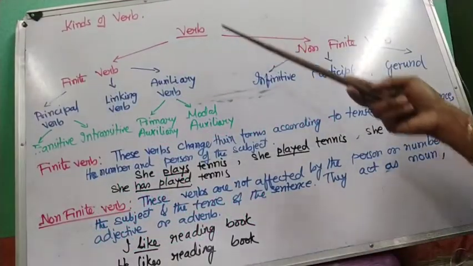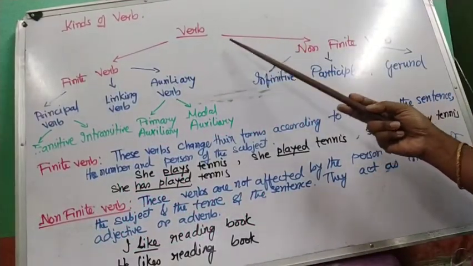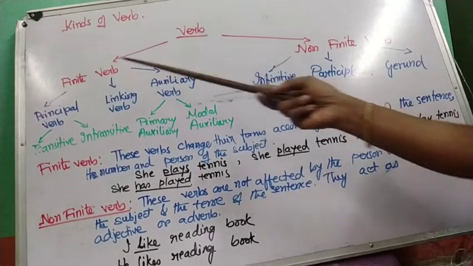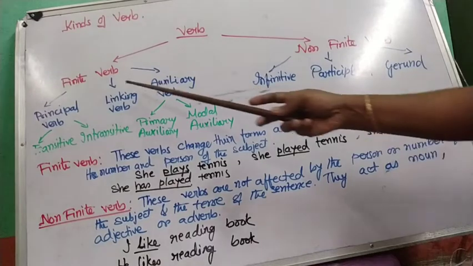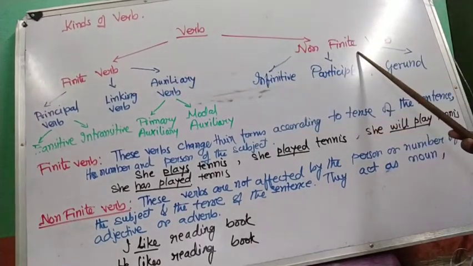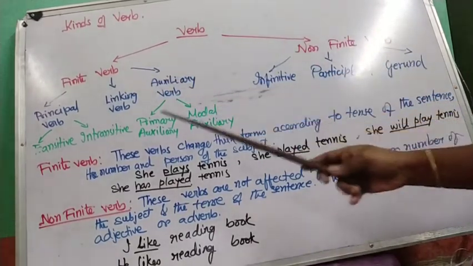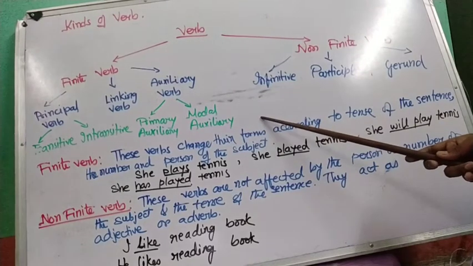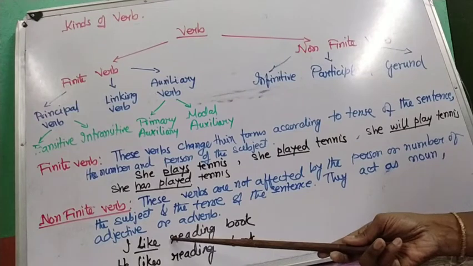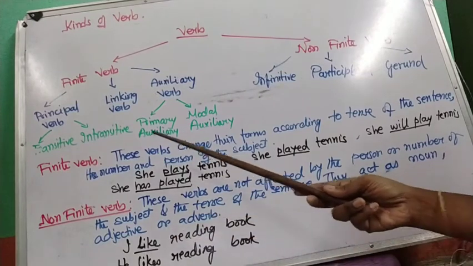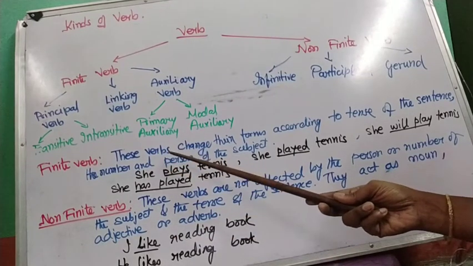Now we will see the classification of verb. As you can see, broadly verbs can be classified into two kinds, finite verb and non-finite verb. Before proceeding to further divisions, we will first try to understand what a finite verb and a non-finite verb is. Now, finite verb. What is a finite verb?